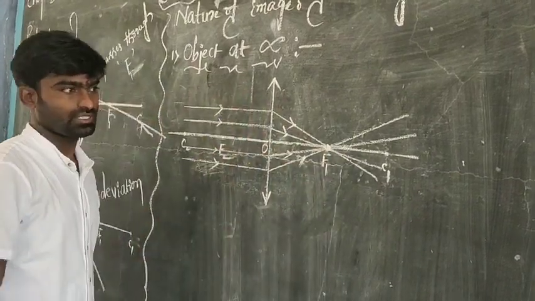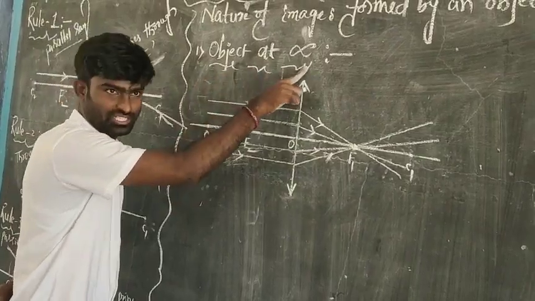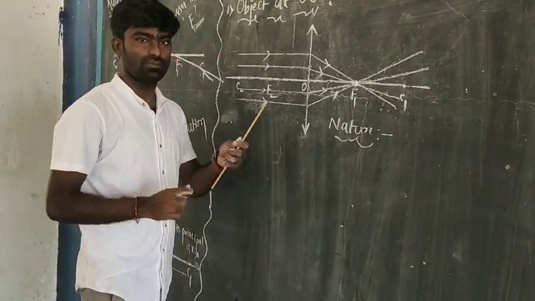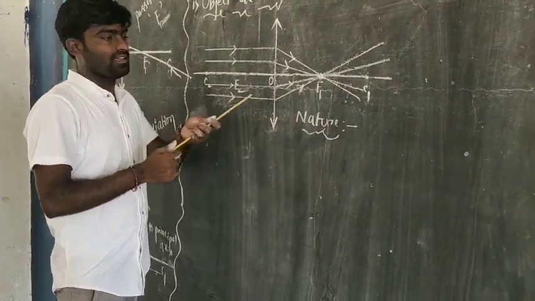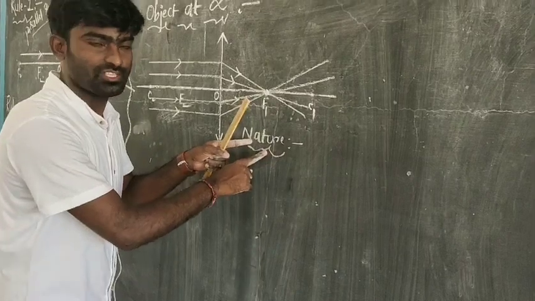The nature. If you observe the nature of the image of the object at infinite distance, you can tell by yourselves if you understand the process which I explained. So what could be the nature of the image?